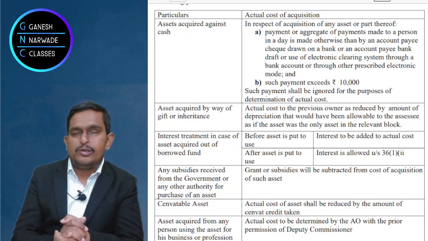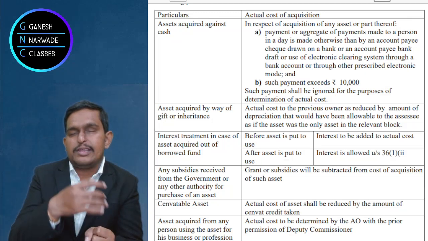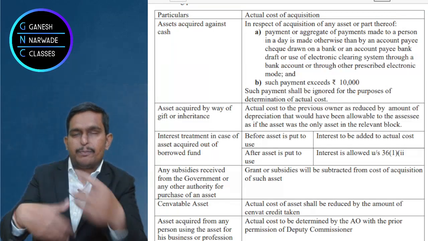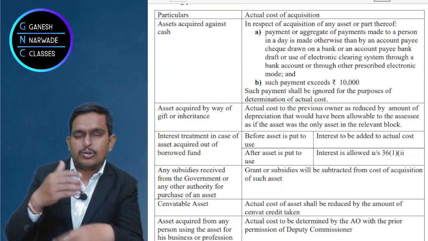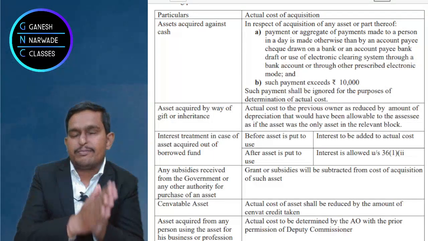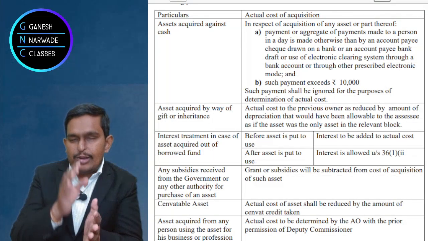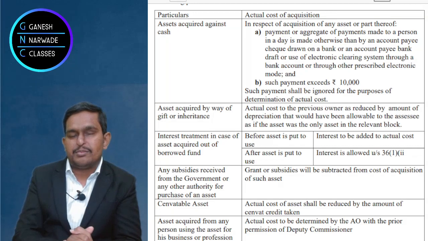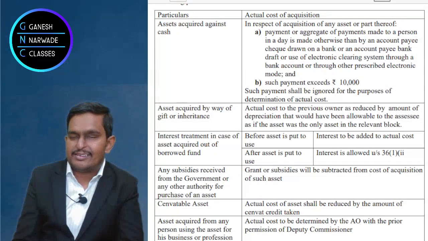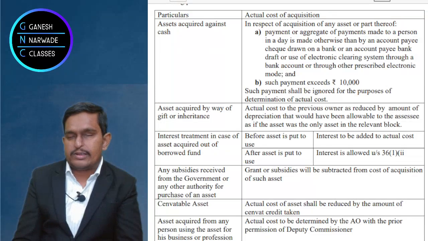But suppose you paid interest after putting the asset to use, right? Now the asset is operational and now also you are paying some interest. That interest is a revenue expenditure allowed as a deduction while computing business income. So you will compute your P&L account, right? You can debit it, in simple language. Okay.